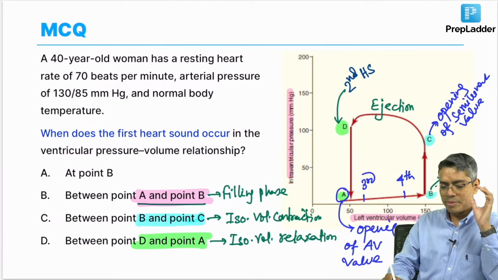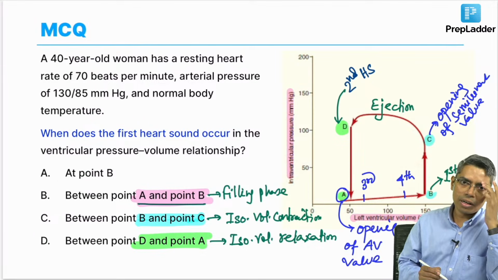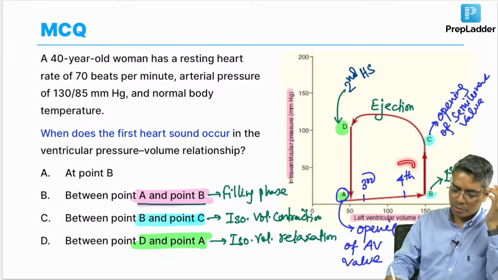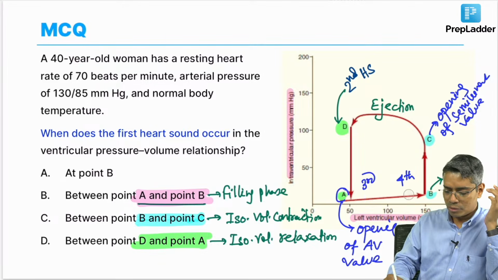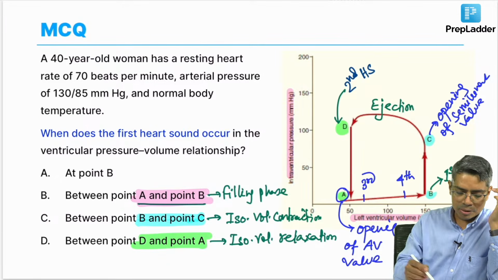The last rapid filling phase is caused by atrium contraction. That is why there was an MCQ asking which heart sound atrium contraction contributes to. Your answer will be the fourth heart sound. So, the third and fourth heart sounds will be between this A to B.